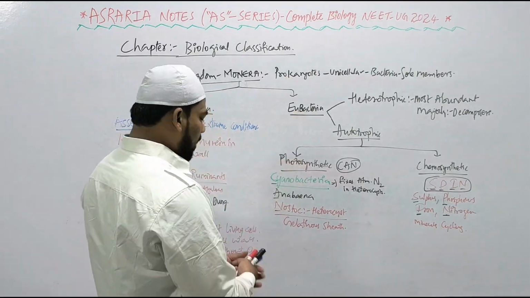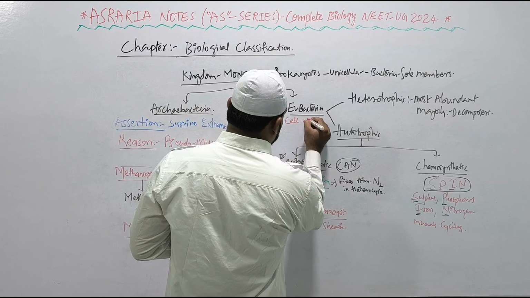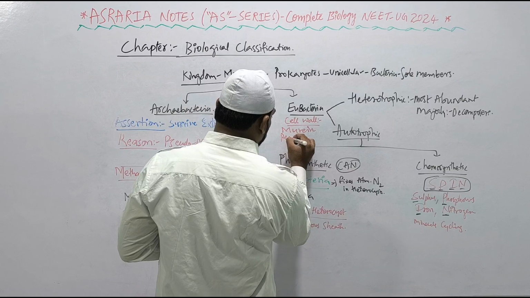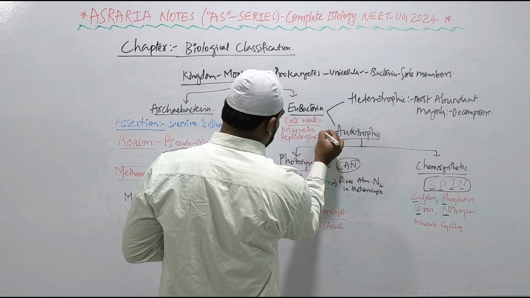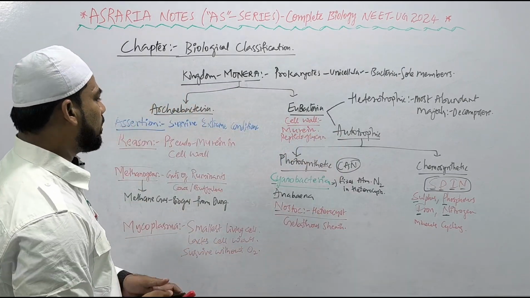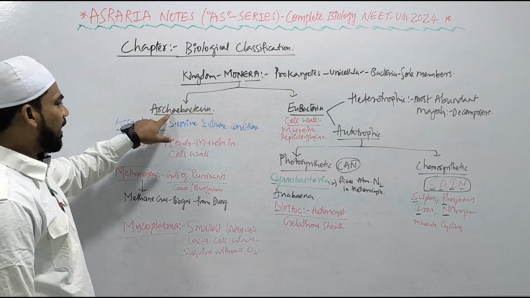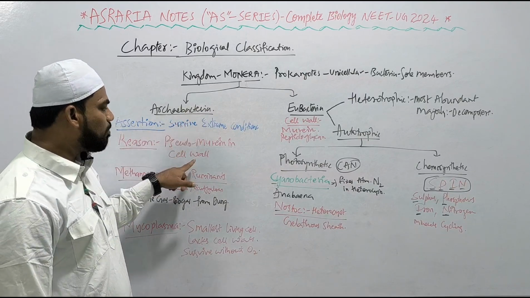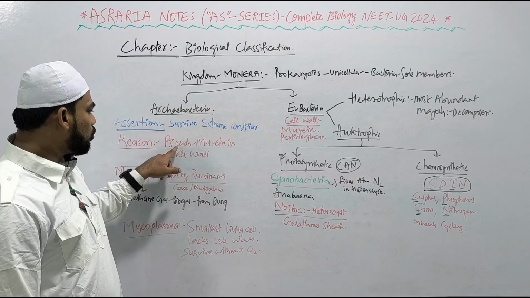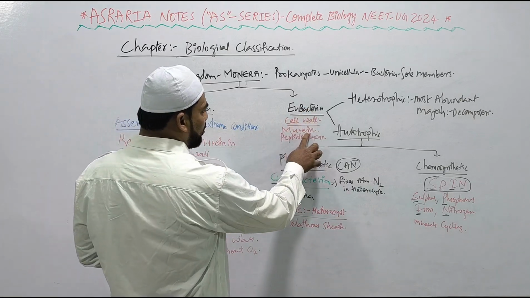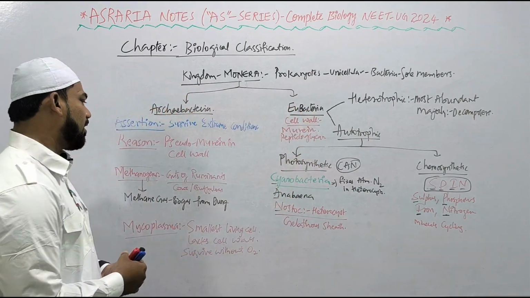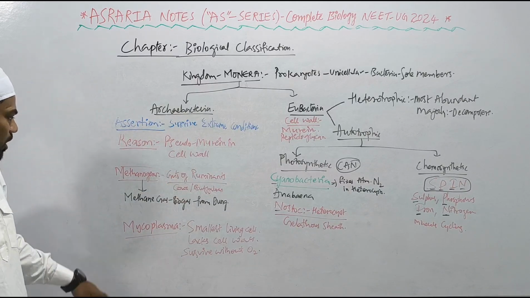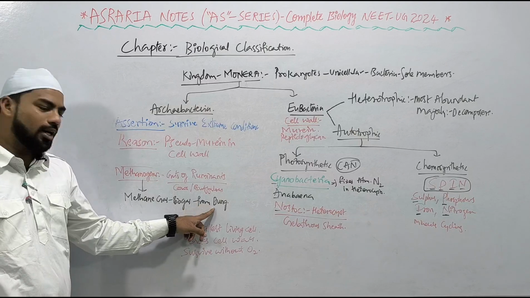Eu means true bacteria. In true bacteria, the cell wall is made up of murein, or mucopeptide, or peptidoglycan, right? Archaebacteria can survive extreme conditions. What is the reason? Because their cell wall composition is different from the bacteria. They show pseudomurein in their cell wall, whereas eubacteria show murein, mucopeptide, or peptidoglycan layer in the cell wall, right? Examples of archaebacteria: methanogens, which are present in the guts of ruminants, cows, and buffaloes. They produce methane gas, that is biogas, from their dung, right?